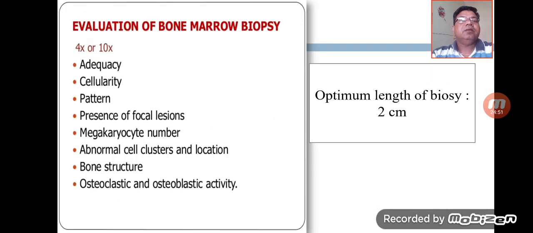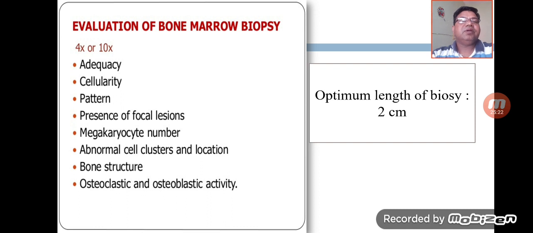Now coming to the bone marrow biopsy, if we go through the reporting of the bone marrow biopsy, we will try to assess the adequacy, the cellularity, the pattern, and the presence of focal lesions, megakaryocytic numbers, abnormal cell clusters and locations, bone structures, and osteoclastic and osteoblastic activity of the bone. So these are the multiple points on which we have to comment in the bone marrow biopsy.